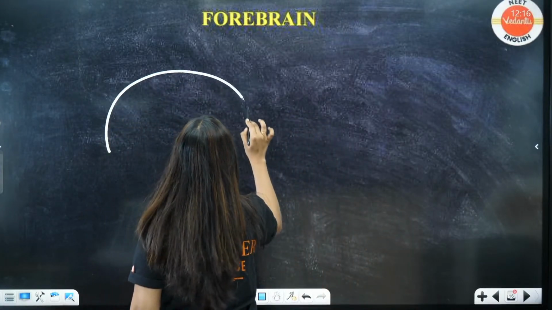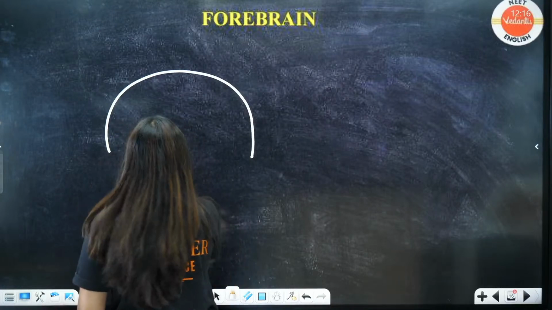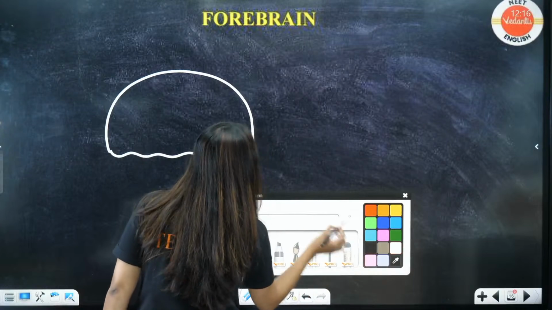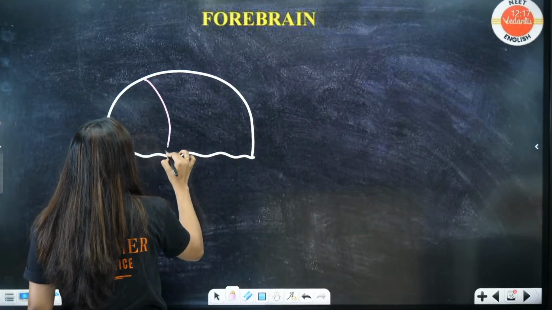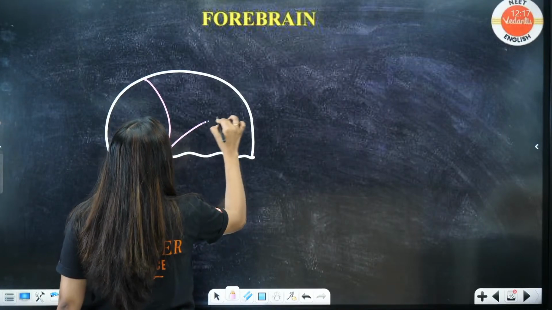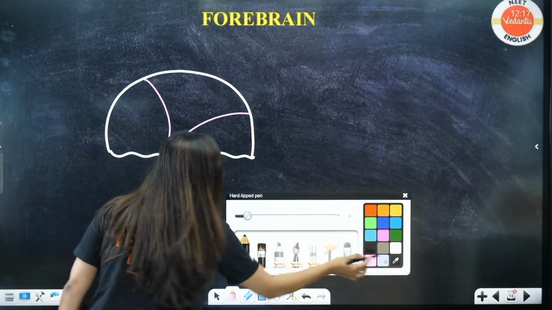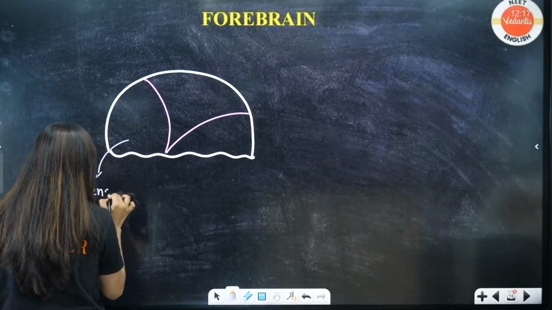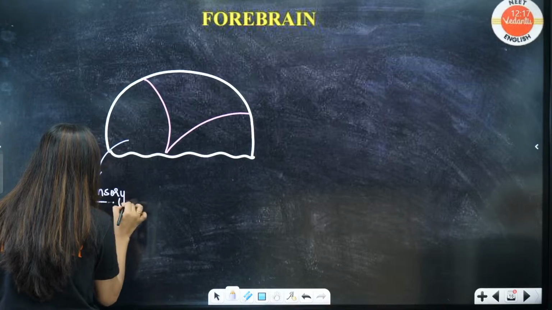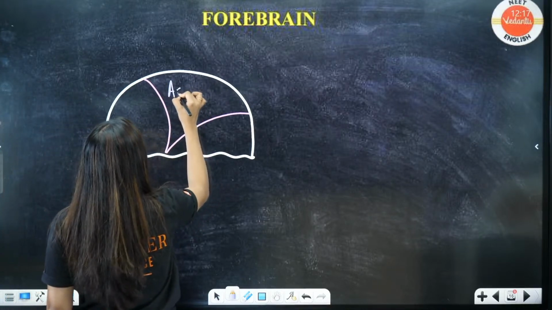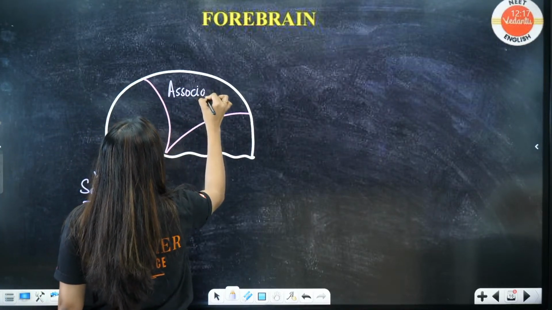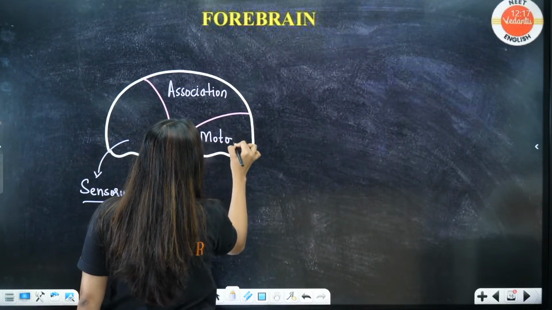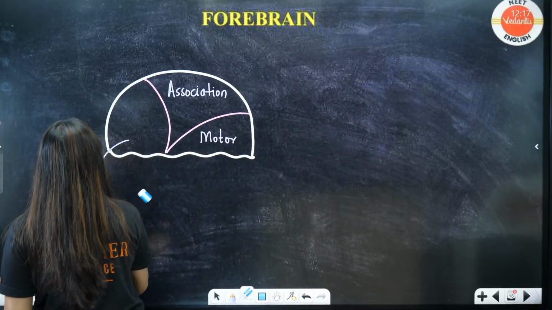So, let's say this is the forebrain. I'm closing it like this. It has three portions, right? Two portions I've divided into. This will be called the sensory region. This will be called the association, which is not purely sensory or motor. This is the motor. Clear to all of you?